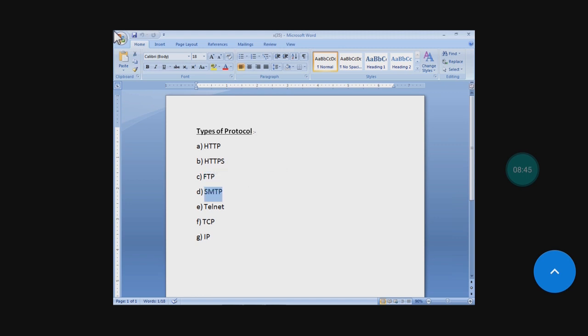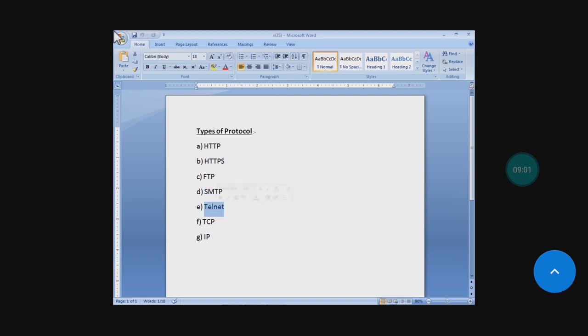Now, SMTP. The full form of SMTP is Simple Mail Transfer Protocol. It manages the transmission of outgoing mails over the internet.